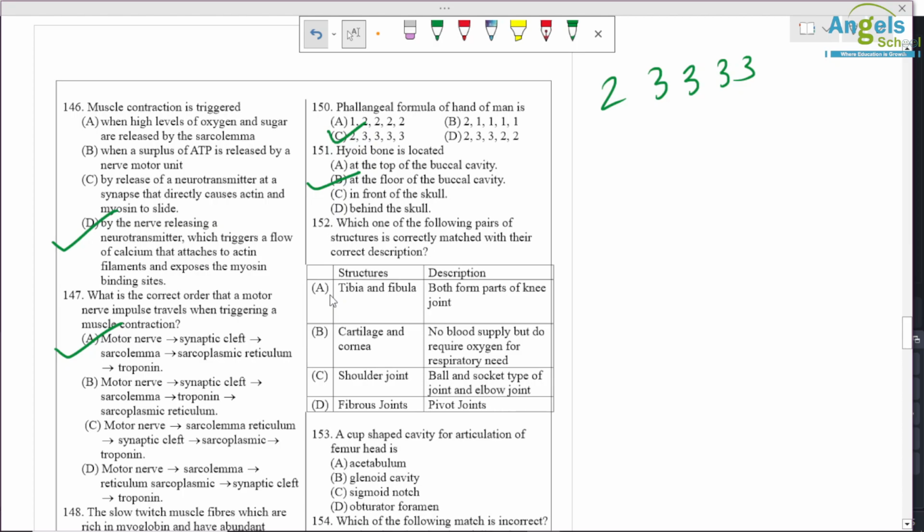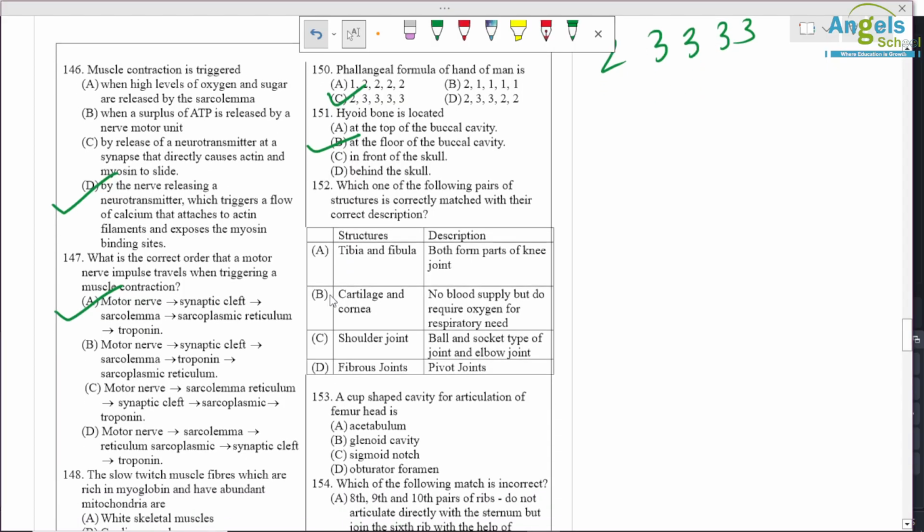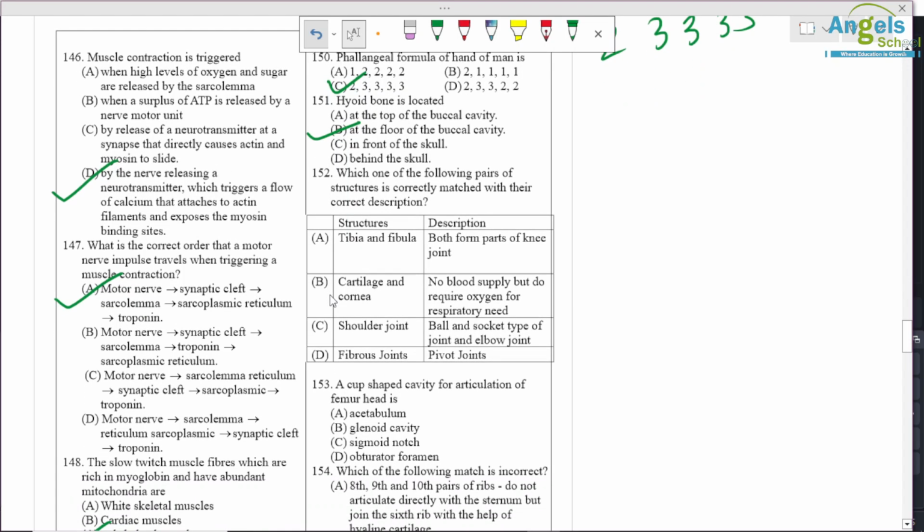You have to find the correct pair. Okay, so tibia and fibula are present in a knee joint, wrong option. Cartilage and cornea have no blood supply but require oxygen for respiration. Shoulder joint is ball and socket, but elbow joint is wrong option. And fibrous joint is pivot joint, again wrong option. Okay, so option B is correct. A cup-shaped cavity for articulation of the femur head is the acetabulum only, option A.